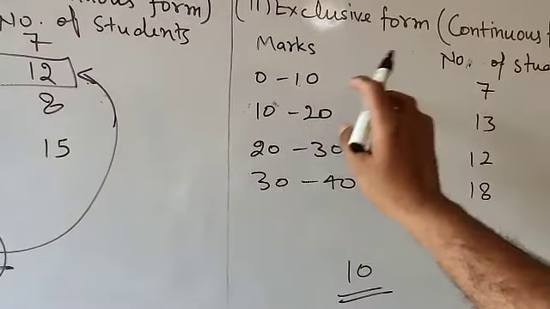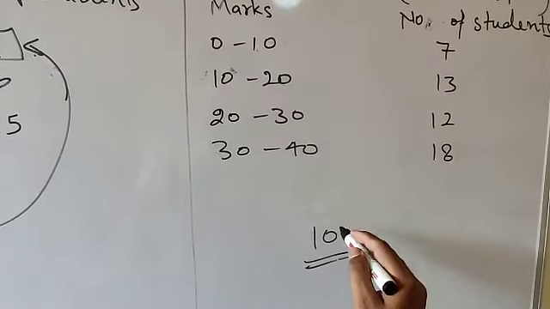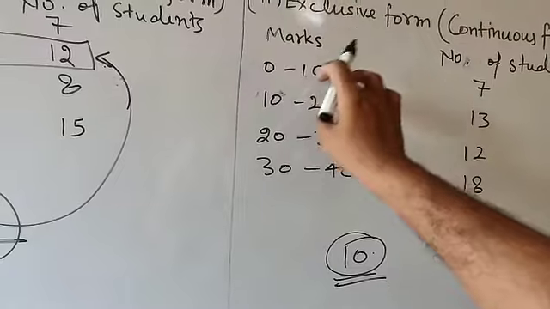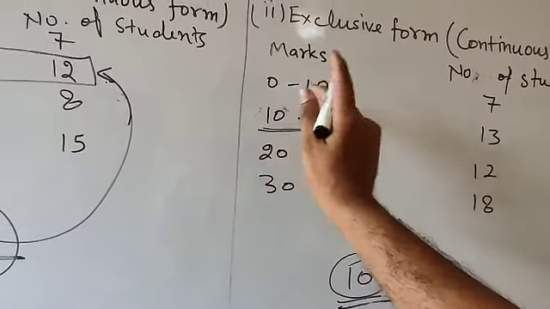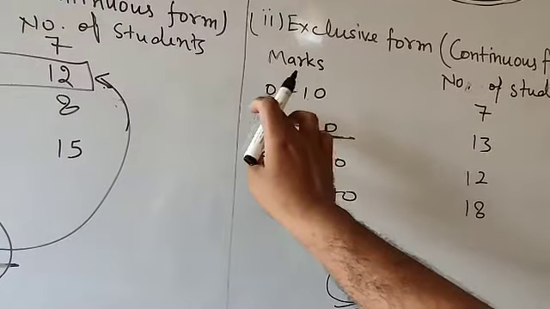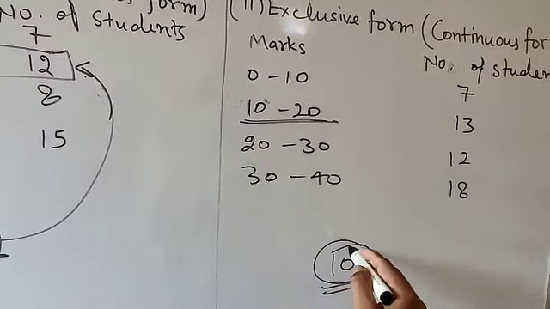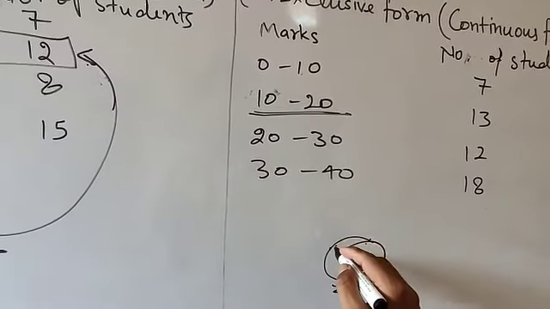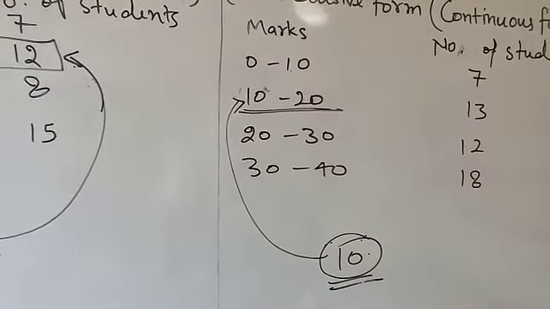So in which column are you going to represent that 10, in 0 to 10 or 10 to 20? So 10 will be included in the lower limit. If it is the continuous form, 10 will be represented in 10 to 20, not in 0 to 10. It means 0 to 10 means from 0 to less than 10. So if you get 10, that will be represented in the lower limit, not in the upper limit. So 10 will be represented here in that group.